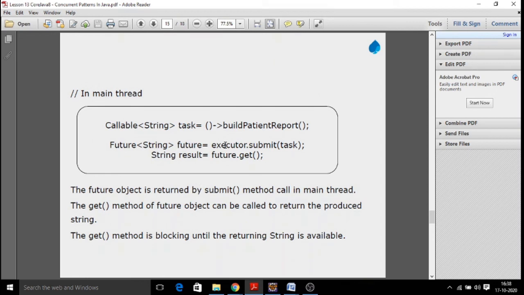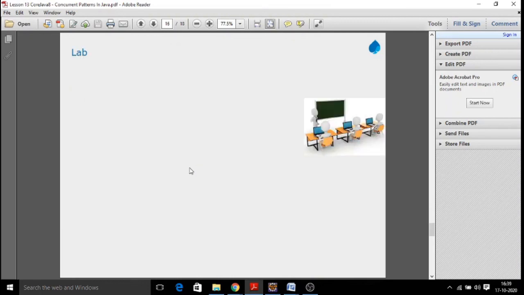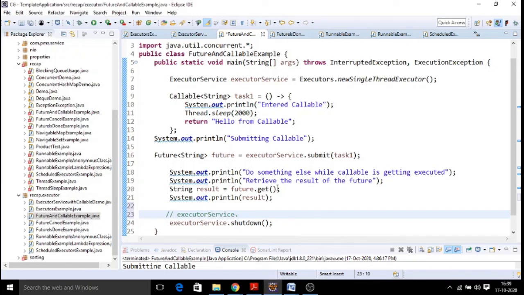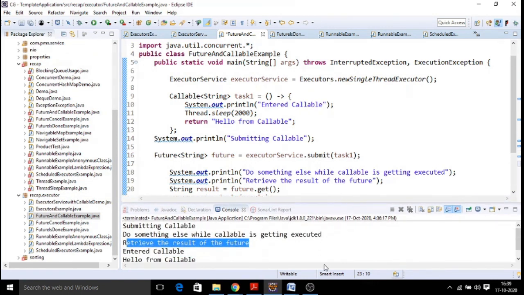So executor.submit will always return something that is stored in a Future. But a Future can't be printed directly. What do you need to do? Future itself has certain methods, like get, to get the value. That way you have to make use of the Future object. That's all about the concurrency patterns which we are going to use on top of our multi-threading concept. Clear, guys?